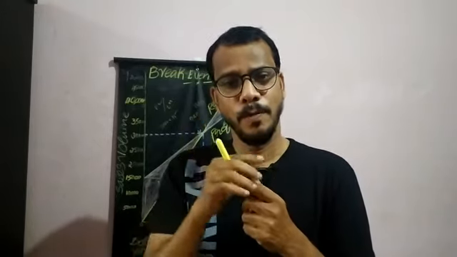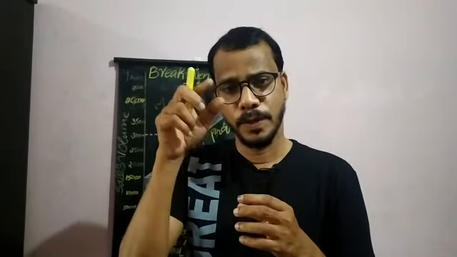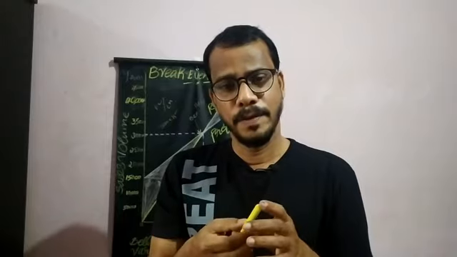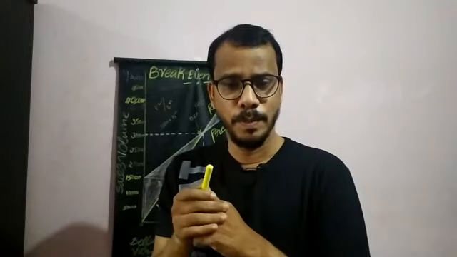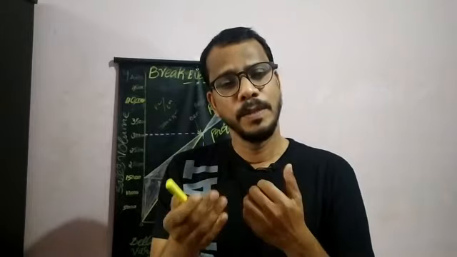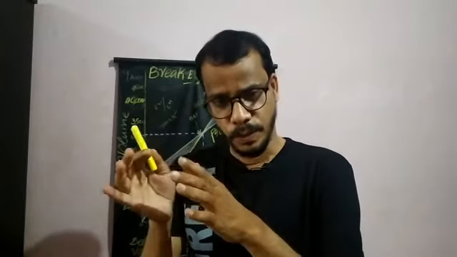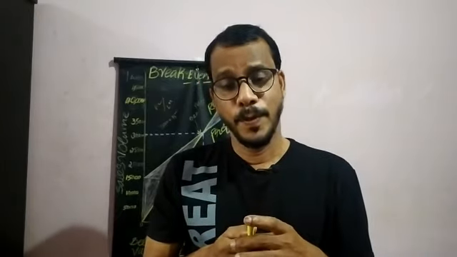That means break-even point, how can we calculate the break-even point? Whenever your total revenue is equal to your total cost, that is when TR is equal to TC, total cost, that stage is called break-even point. Another way we can say is that whenever your fixed cost is equal to contribution, that stage is also called break-even sales. So how can we calculate the break-even point sales, break-even point units? First we have to calculate break-even point units, then that unit should be multiplied with the selling price. You will get break-even point sales volume.